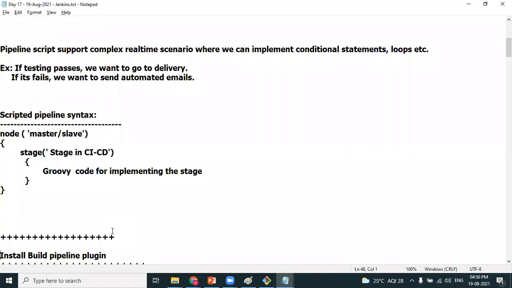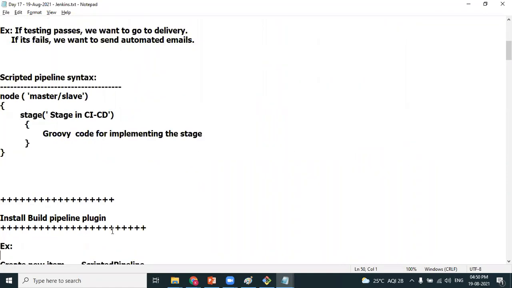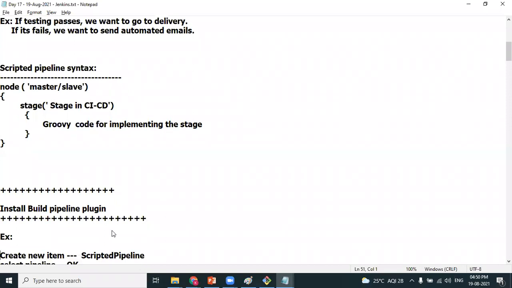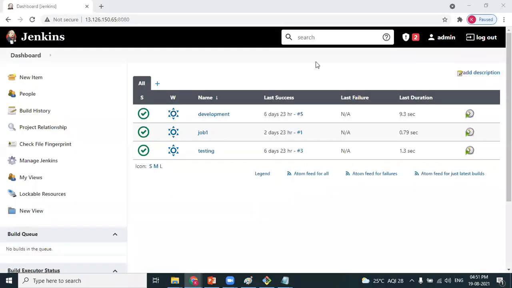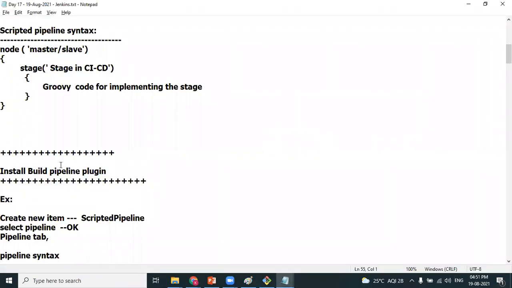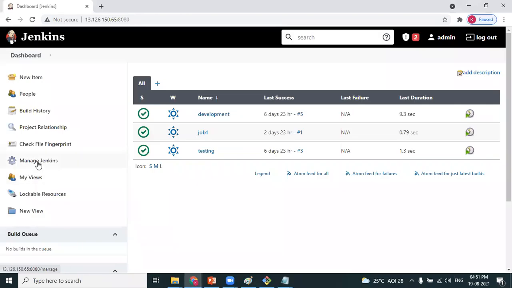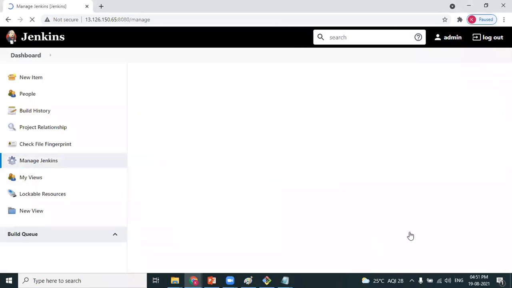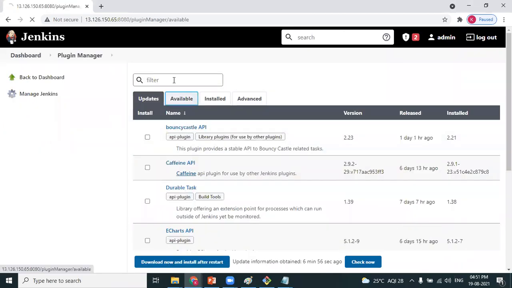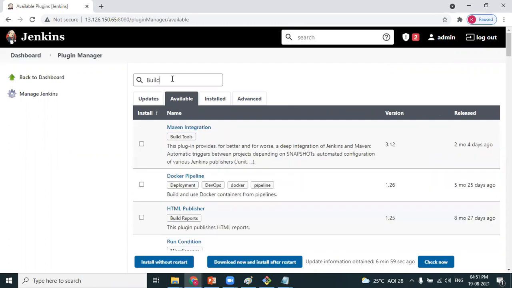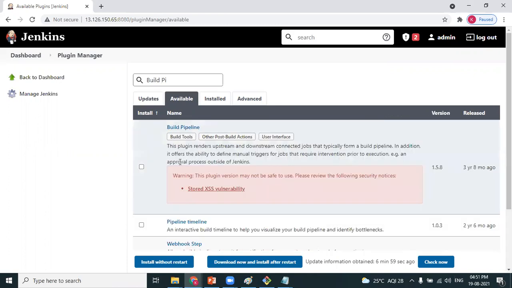To work with these pipeline jobs, it is recommended to have an additional plugin called the build pipeline plugin. So for pipeline jobs, we need an additional plugin. What is that? Build pipeline. We are familiar with installing plugins.